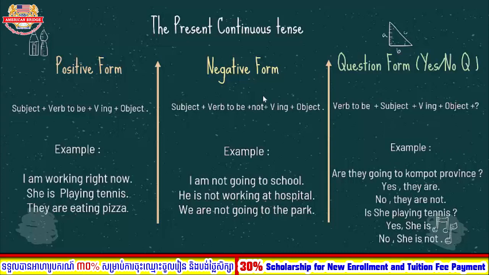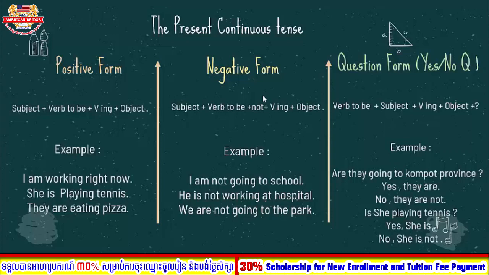Okay, so you need to remember that in negative form, we need to put the subject first, after that the verb to be, and don't forget to add not, right? And for the verb, whether we use it in positive or negative, we need to change it to ing, right? We need to add ing, and after that is the object. So now let's move to question form.